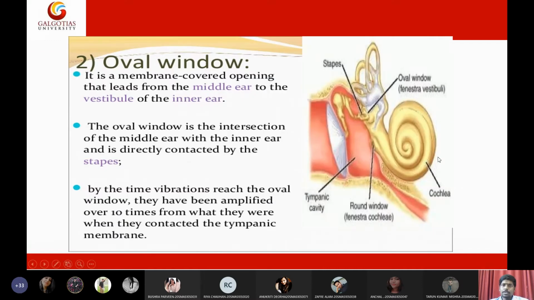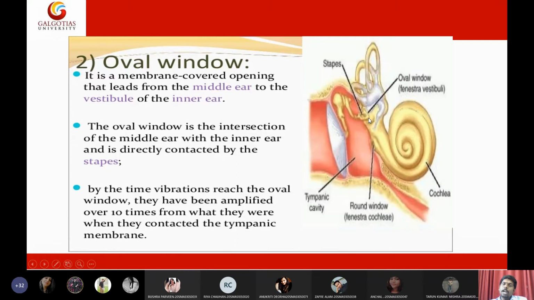Next, the oval window. The stapes is connected to a portion called the oval window, the region where the middle ear is connected to the inner ear. It is a membrane-covered opening that leads from the middle ear to the vestibule of the inner ear, so it is connected near the vestibular region. The oval window is the intersection of the middle ear with the inner ear, and it is connected by the stapes. By the time vibrations reach the oval window, they have been amplified over 10 times from what they were when they hit the tympanic membrane.